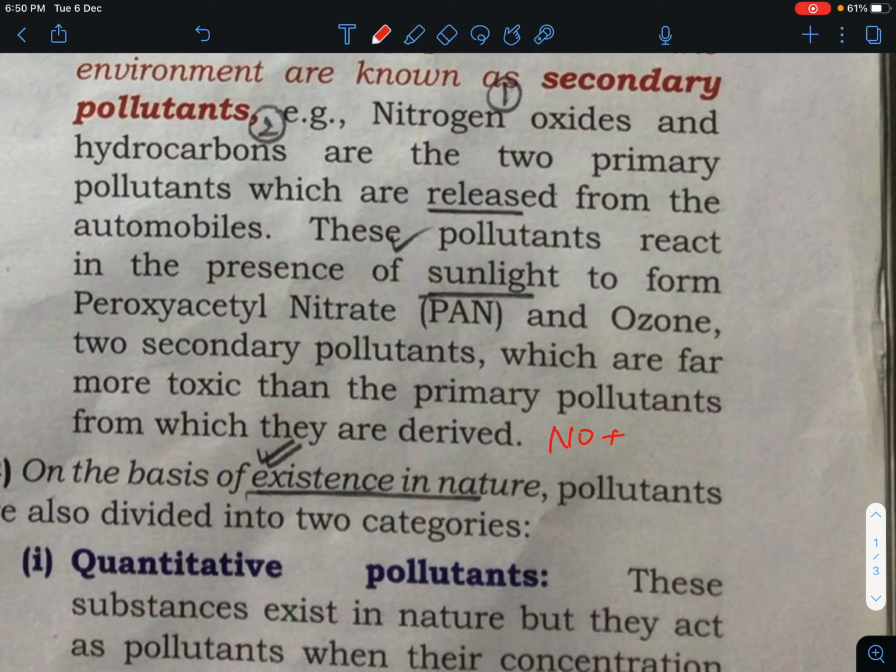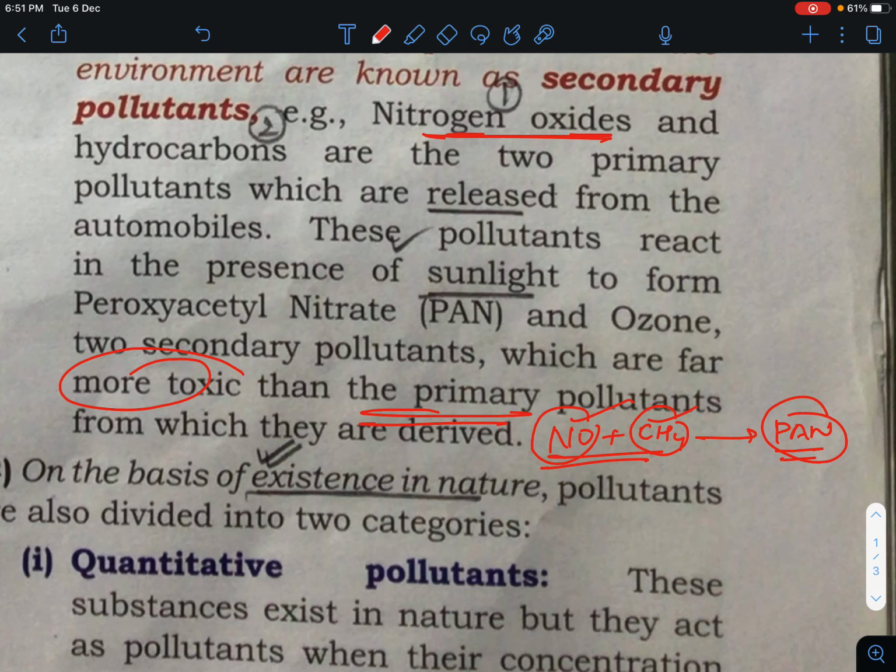That is nitrogen. This is nitrogen oxide, plus hydrocarbon, you can take CH4. These two primary pollutants, when combined, form PAN, and it is a more harmful pollutant than the primary pollutants. You can say that this product is more toxic than the primary pollutants.